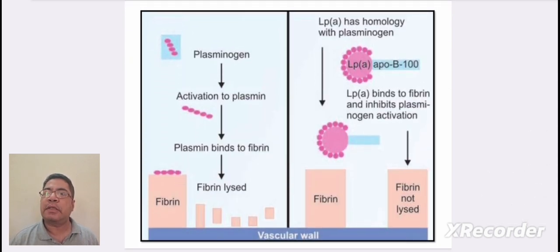In this diagram, we can see that plasminogen activates plasmin, which binds to fibrin, and thus fibrin is lysed. Whereas on the other hand, LPA, if present, has homology with plasminogen. It binds to fibrin and inhibits plasminogen activation, and thus fibrin is not lysed.